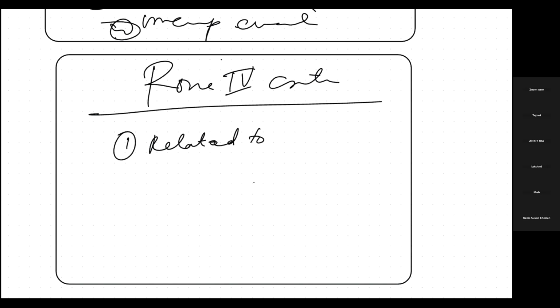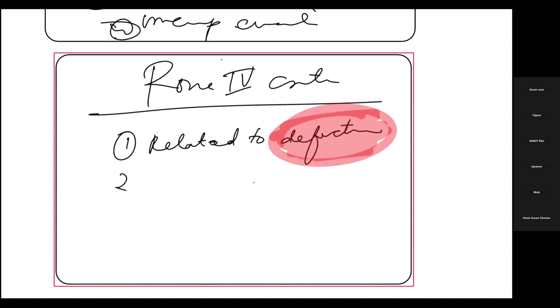First of all, it should be related to defecation. Don't confuse it, because in dyspepsia, although we talk about stool color and frequencies, it is mostly pain that was the symptom. Over here, the bowel is having the alteration. So it will be related to defecation.